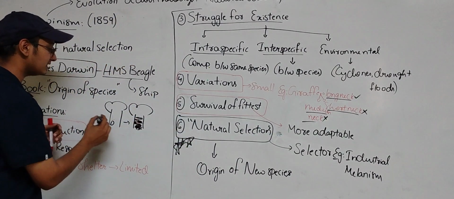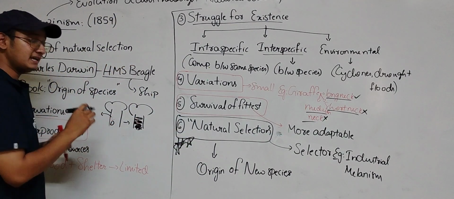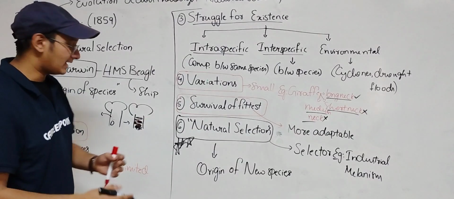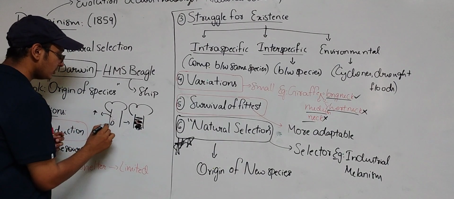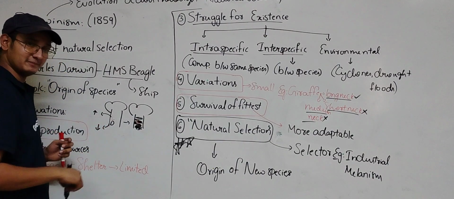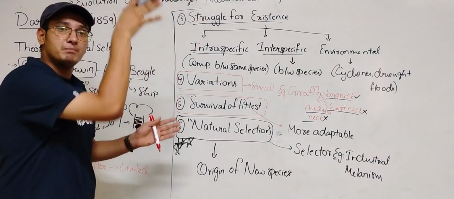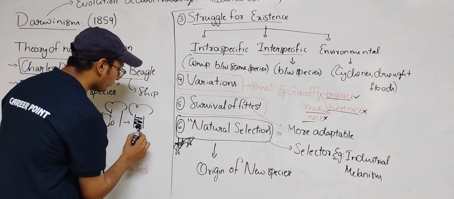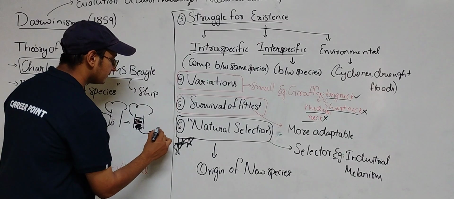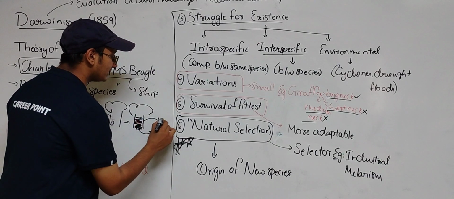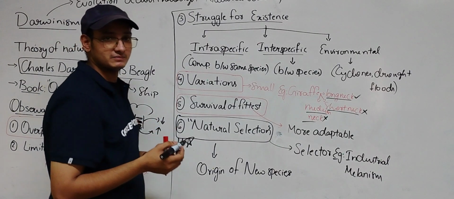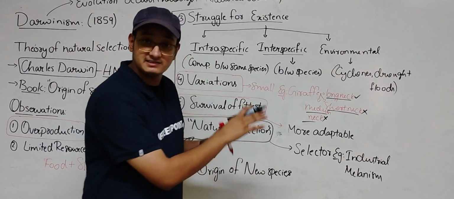So before the industrial revolution, light colored moths survived more and the dark ones used to get killed easily. But after the industrial revolution, the bark became black in color, which is more supportive to the black ones, but the light ones got easily trapped and killed. So this is known as natural selection.